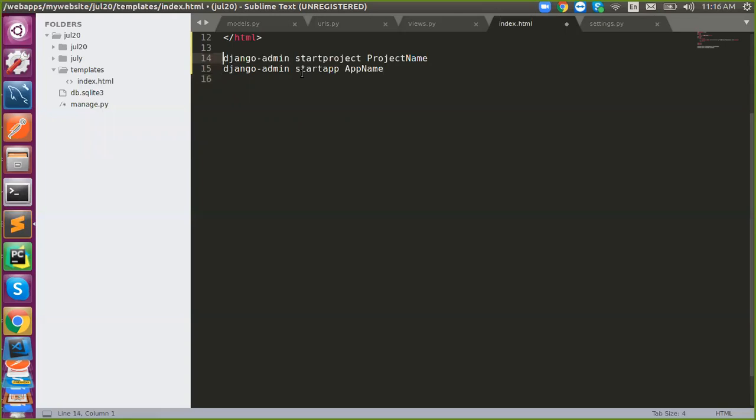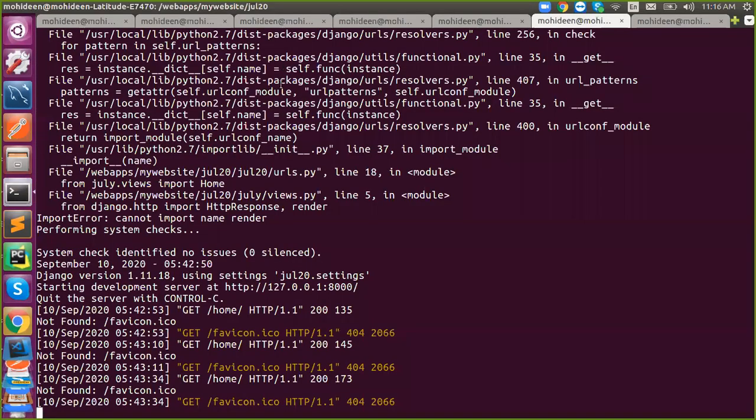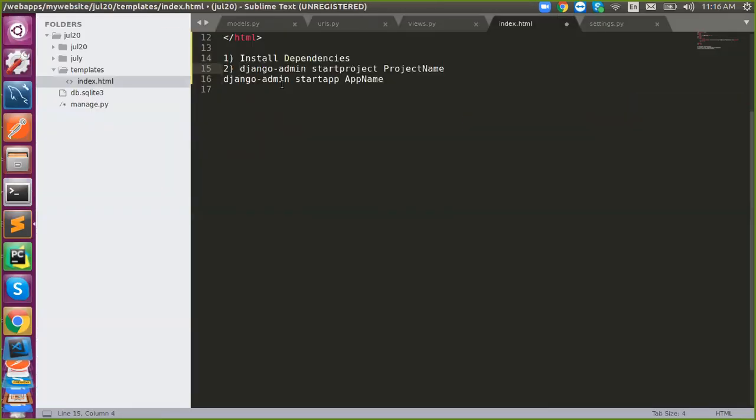Okay, once done with it, what to do next? First step, install dependencies, not just Django. In this program I have used MySQL, right? So I need a MySQL plugin also. In my case, it is pre-installed, that's why I'm not worrying about it, but for you it won't work. In the last session, in yesterday's DB session, we used MySQL. We need a MySQL package for that. Without the MySQL package, you won't be able to connect with it. Got it? So you need that MySQL package.